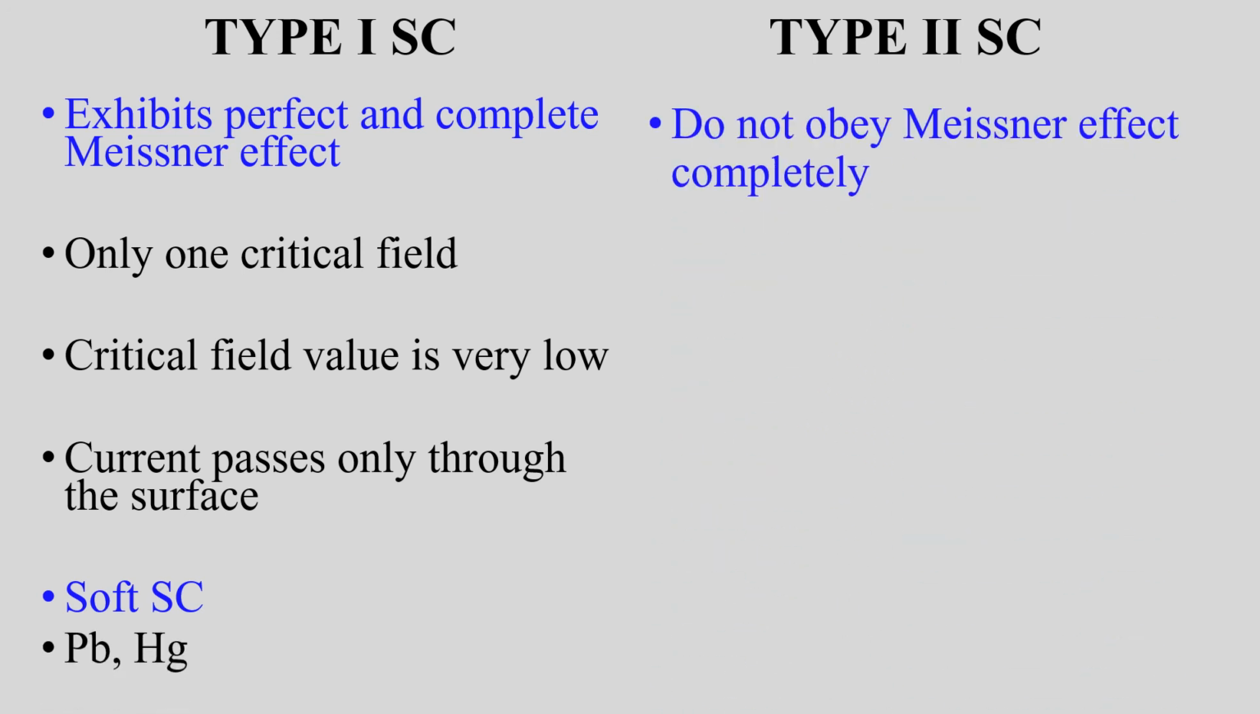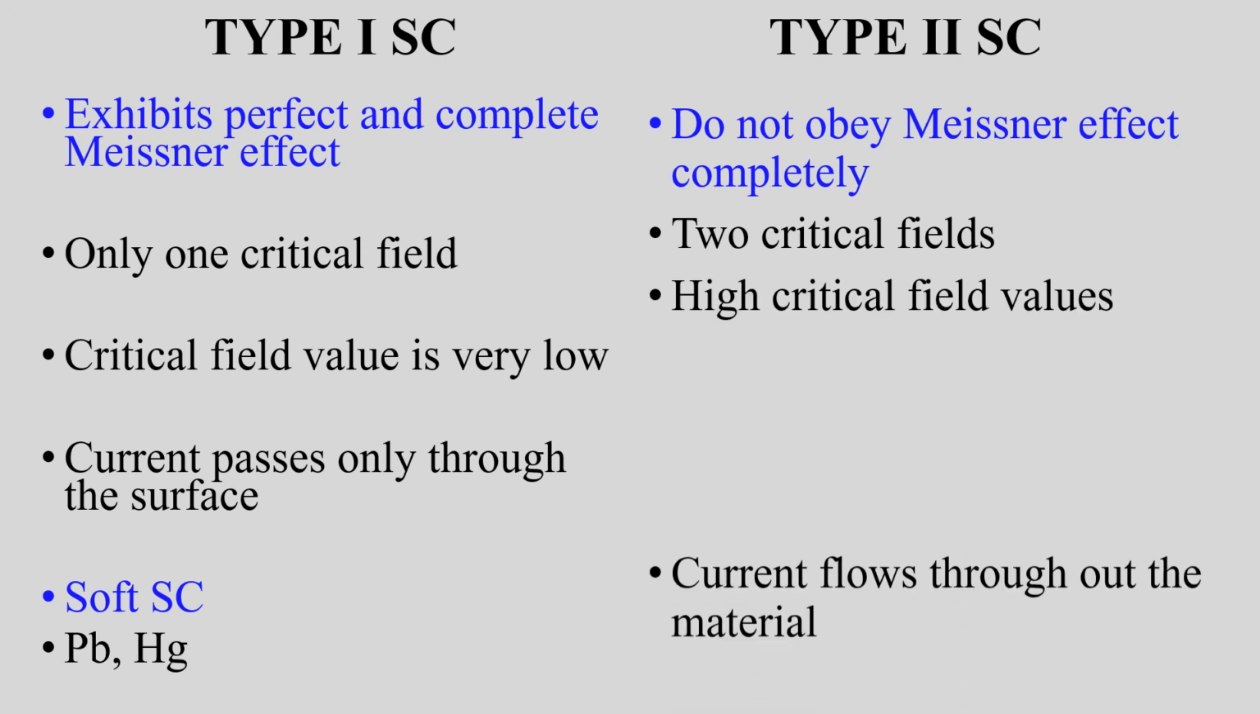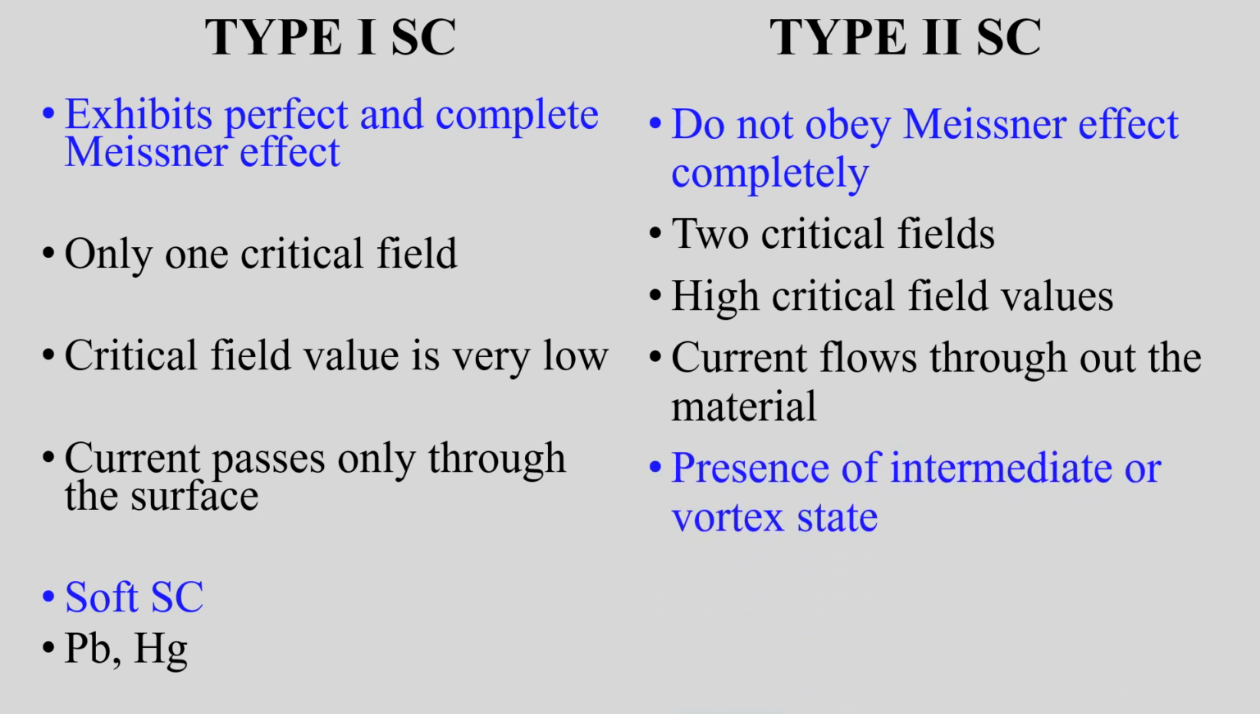In the case of type 2 superconductors, they do not obey the Meissner effect completely. They have two critical fields, that is lower critical field and upper critical field. They have high values for critical fields. Current flows throughout the material. Presence of an intermediate state or vortex region can be seen. They are termed as hard superconductors. Normally, compounds show type 2 behavior. Example, niobium germanide.